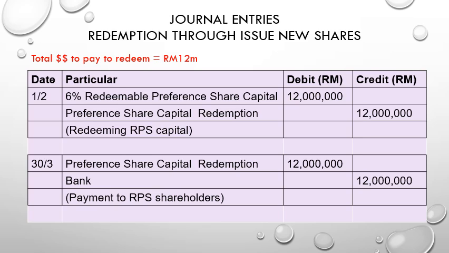So by the end of March, because we already have the money to pay, the preference share capital redemption will be debited, and we credit our bank account as the payment to the redeemable preference shareholders.